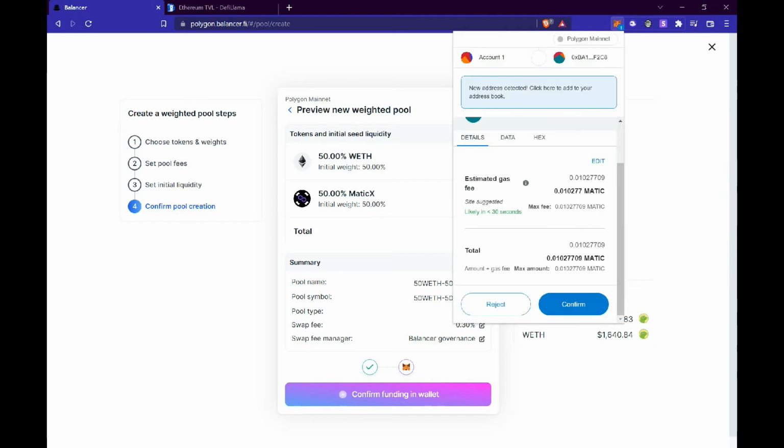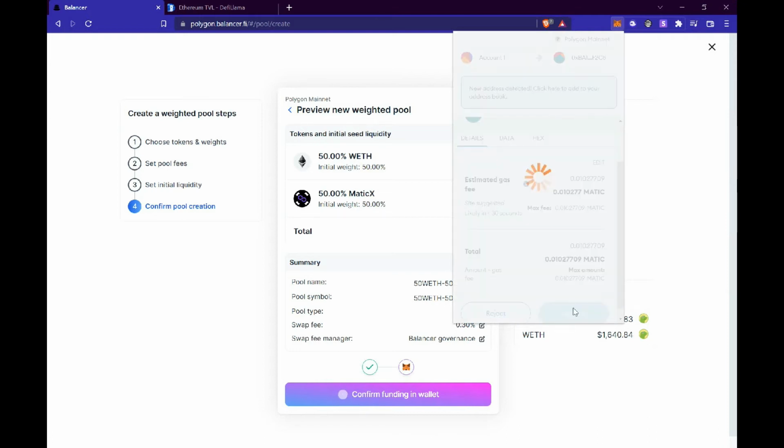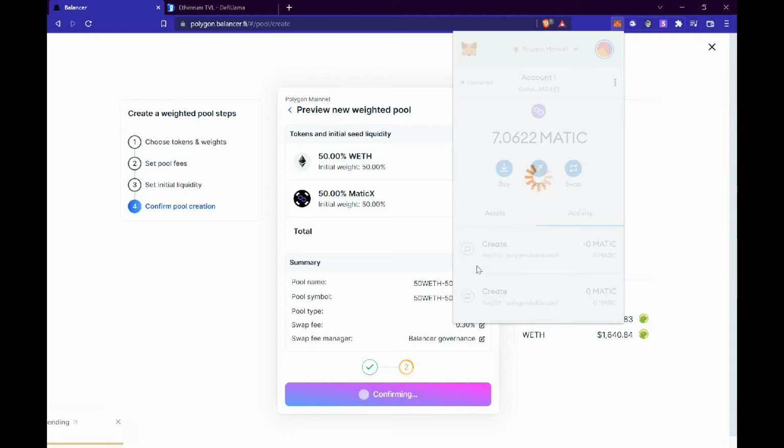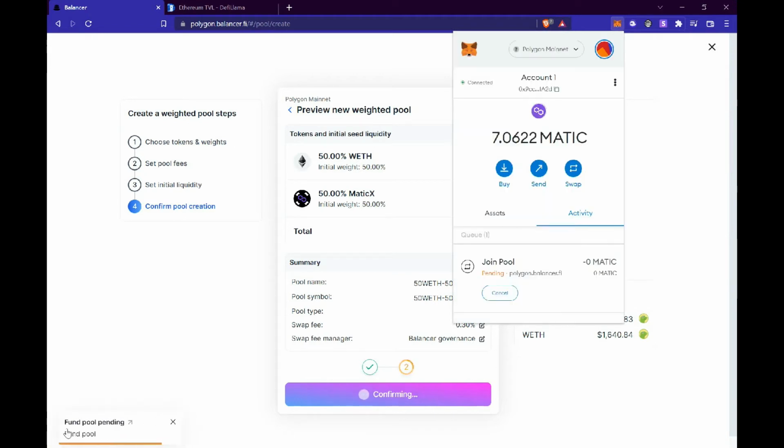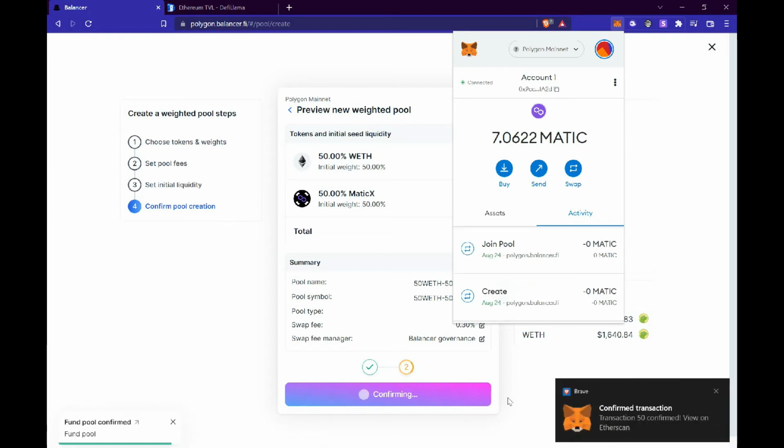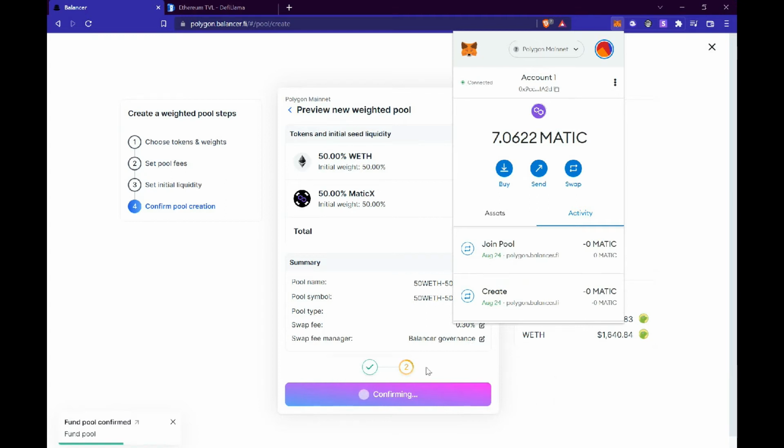Okay, we're going to be paying some gas fees. As you could see, we are always paying gas fees for every transaction that we are making. Make sure that you always have some native token to actually be paying for your gas fees. Now we're just going to be waiting for that. Funds going to the pool. Okay, that's done. Transaction has been confirmed. We're just waiting for Balancer now to actually confirm our funds.